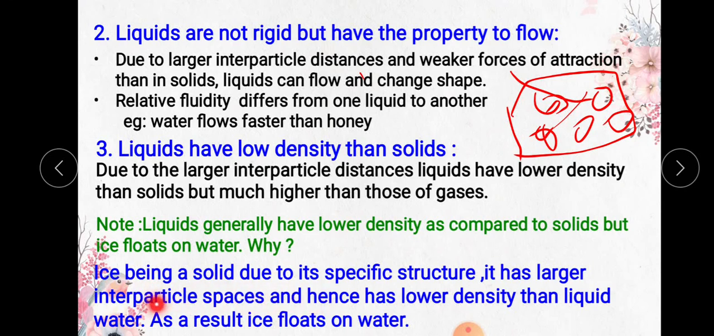Very important point. Inside the particles of ice, very large spaces are found, and hence it has lower density than liquid water. As a result, ice floats on water. Because of less density inside the ice, it can float easily. See, if the density of ice is lesser than the water, ice can float. If any substance which is put on water has less density, then it can float easily.